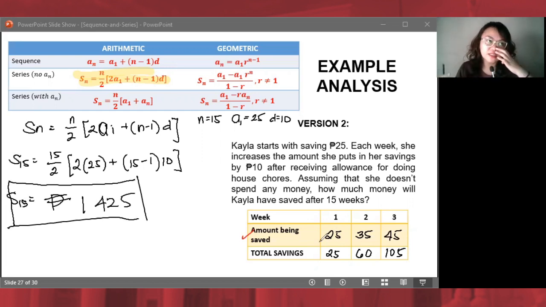Again, the difference, see version 1, she was just saving 10 pesos weekly. That's why we just had to use sequence. Here, she had an increment amount. Dinadagdagan niya yung iniipon niya. That's why we had to use series and looked at the amount being saved in order to get the total.